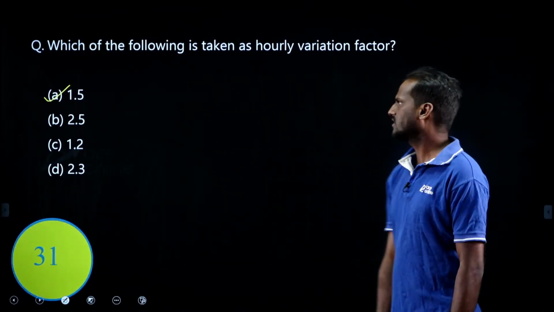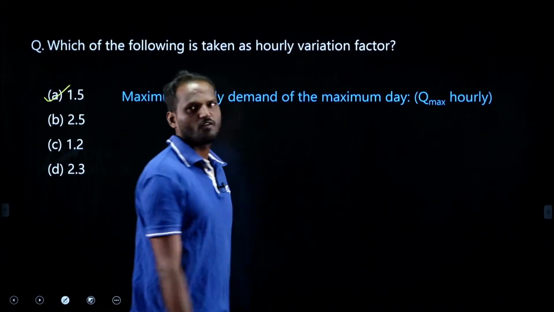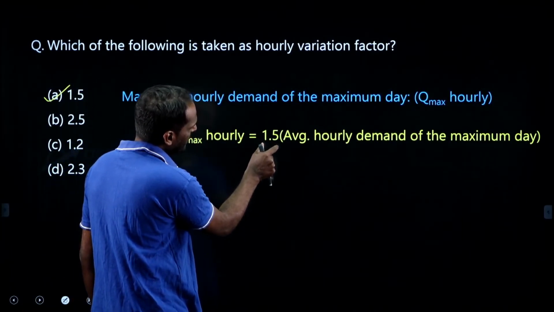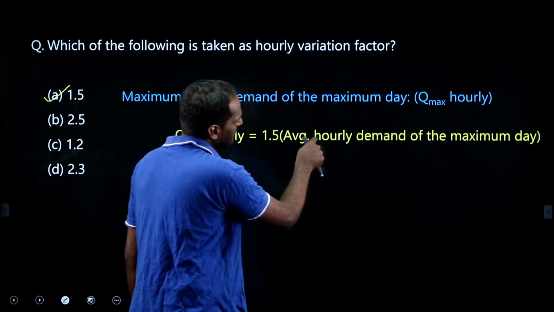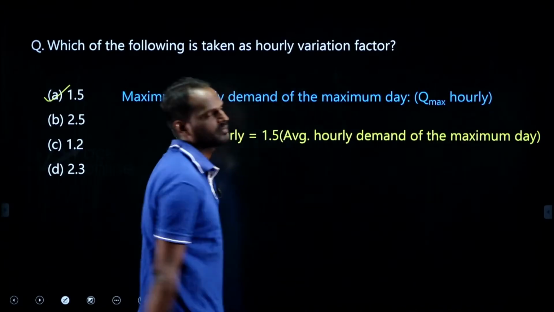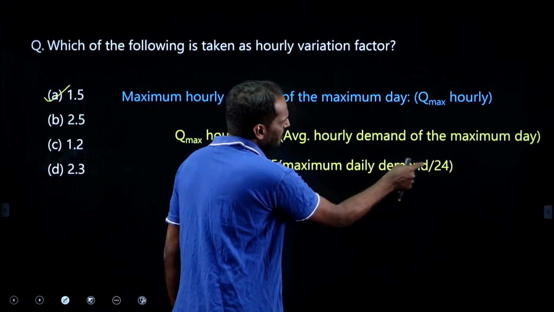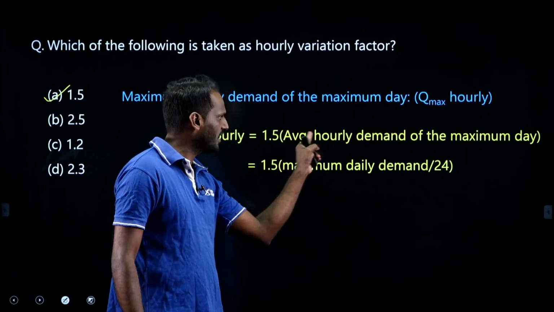See, just look at this. We have the maximum hourly demand of the maximum day. What is that? Q max hourly, generally 150%, it means 1.5 times the average hourly demand of the maximum day. Average hourly means maximum daily demand by 24. Daily divided by 24 will give the average hourly demand.